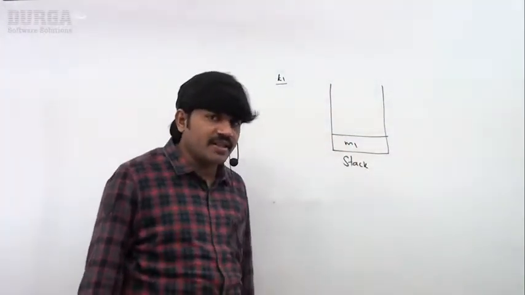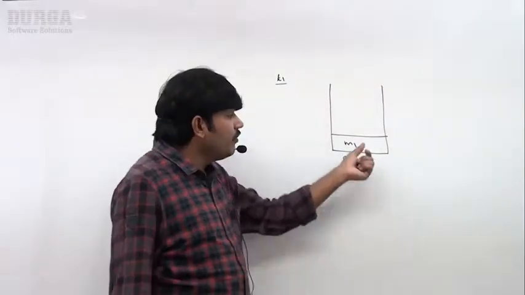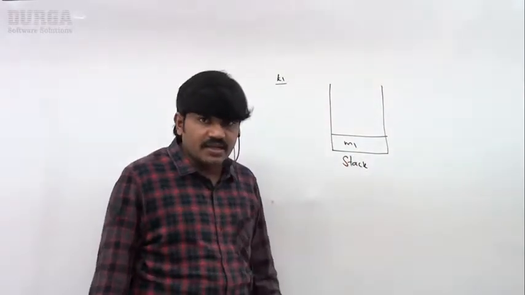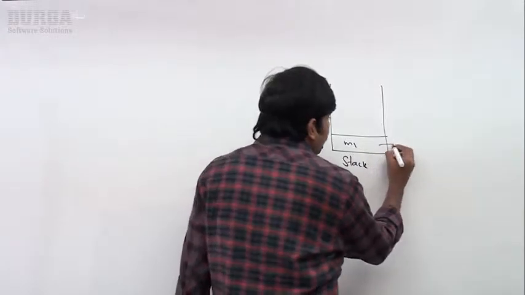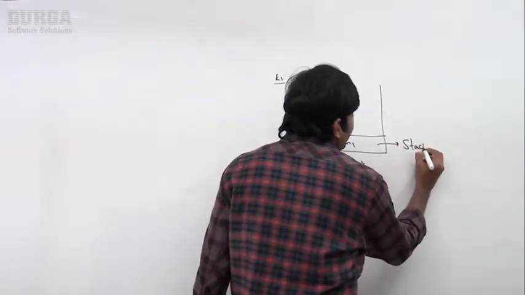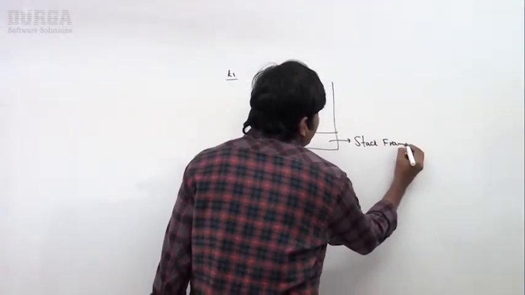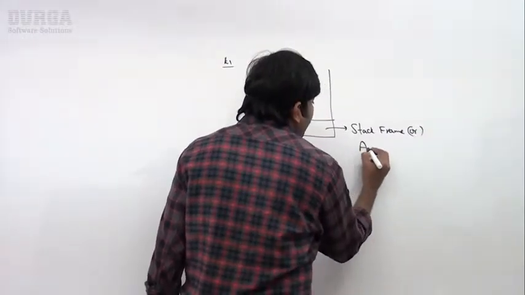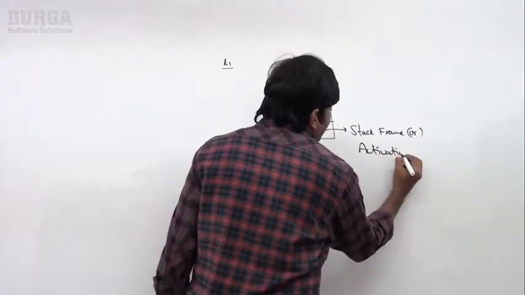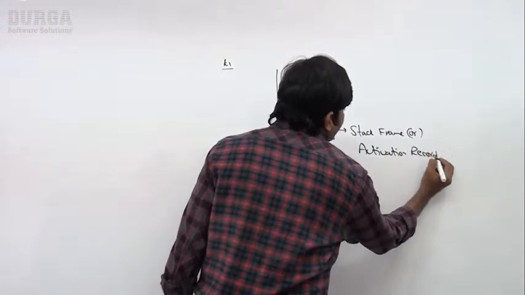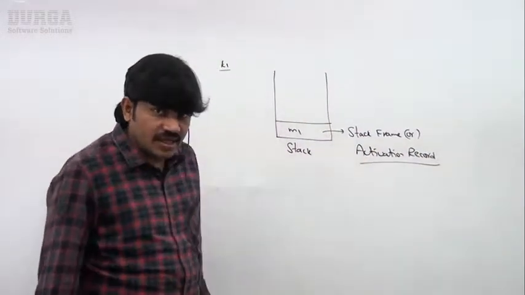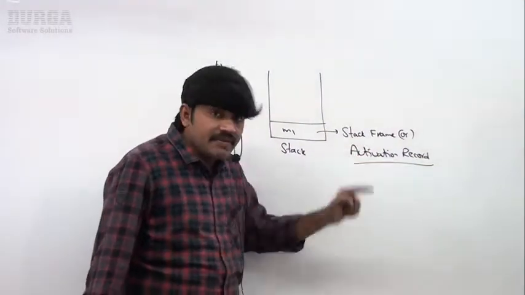This entry is called a stack frame or activation record.